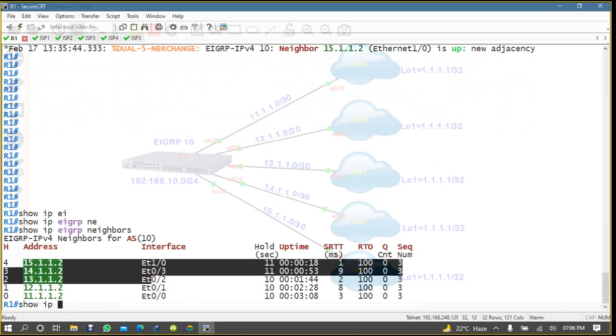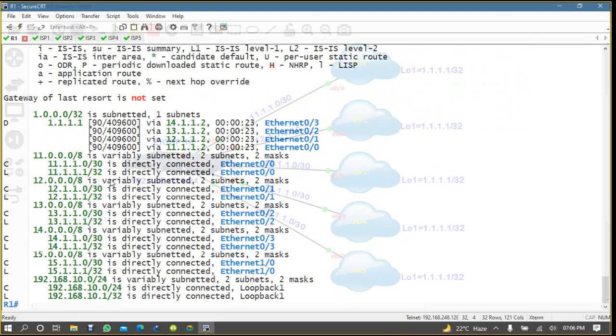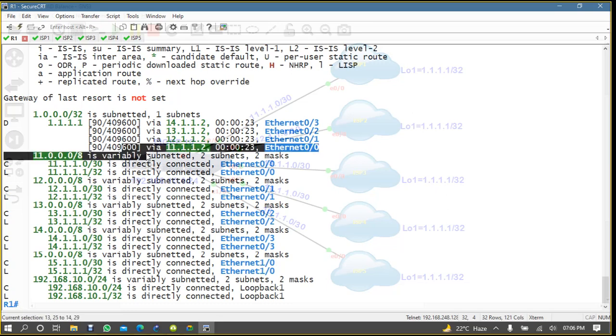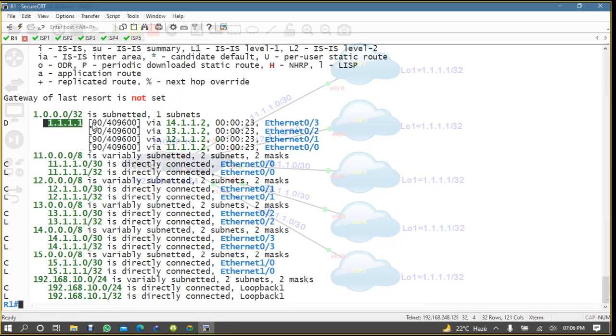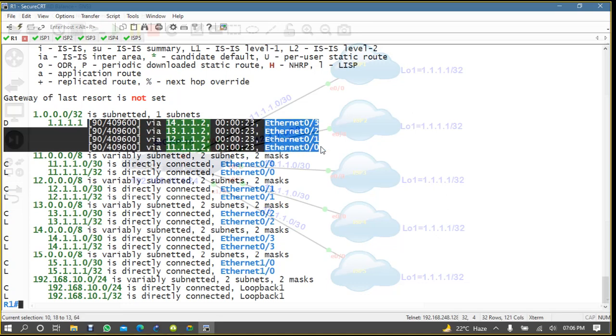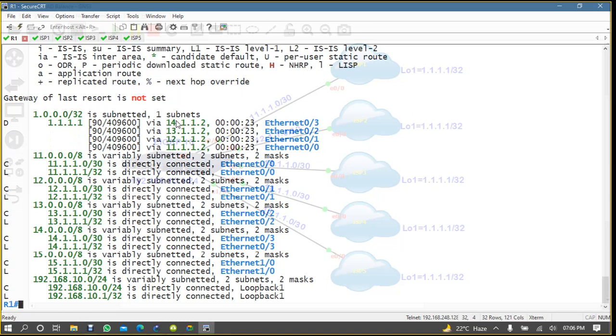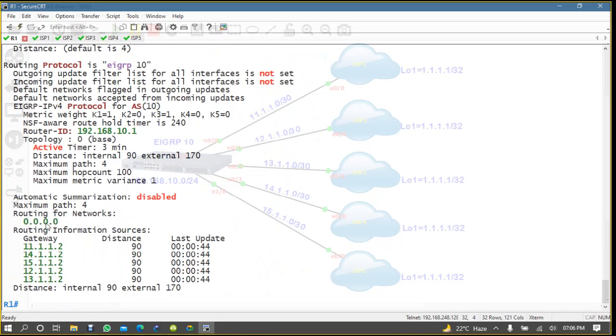And if you check here, show IP route, okay, see here, 1 2 3 4, means you are getting one network only from 4 routers, from 4 neighbors, from 11, 12, 13, 14. Okay, and if you see show IP protocol, it is saying that maximum paths is 4.